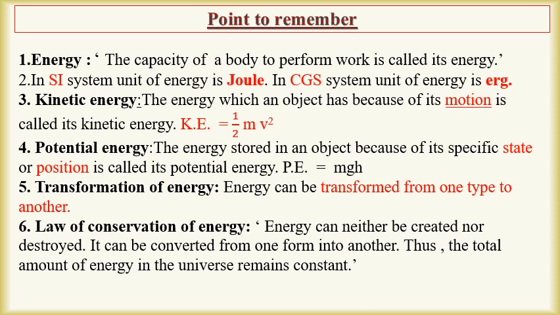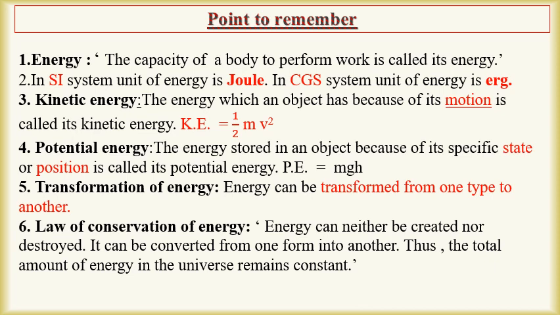The energy which an object has because of its motion is called its kinetic energy. Kinetic energy is equal to 1/2 mv square. The energy stored in an object because of its specific state or position is called its potential energy. Potential energy is equal to mgh.